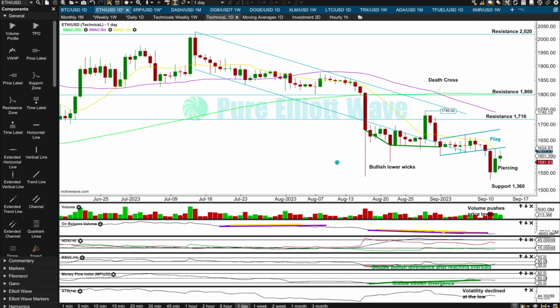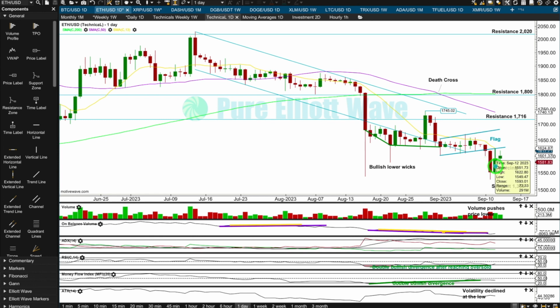The technicals for Ethereum aren't as clear to me as Bitcoin, but I do think it's fairly likely that the low of September 11 for Ethereum is fairly likely to remain sustained in the start of the next bullish run for Ethereum. There's a bullish piercing pattern here, but it does not have support from volume. So this isn't as strong as a bullish engulfing pattern that I can see on Bitcoin, but it is a decent piercing pattern. So it is a bullish reversal pattern. It's finding resistance at the lower edge of this little flag pattern. The flag expected the downward breakout, but the target for the flag was not met.